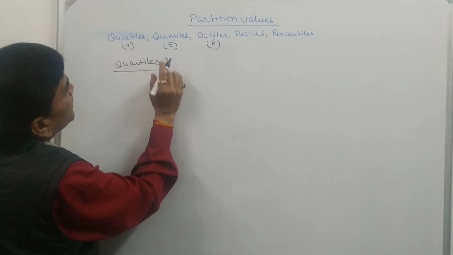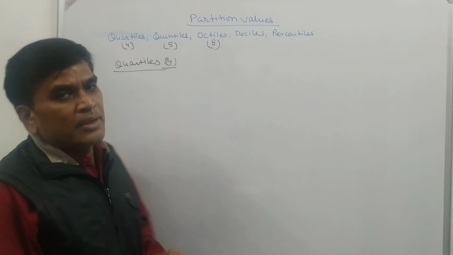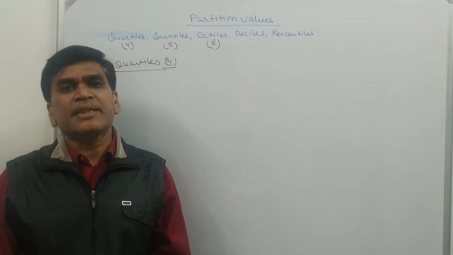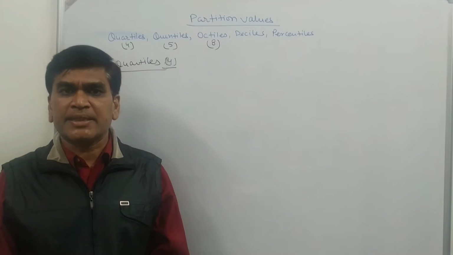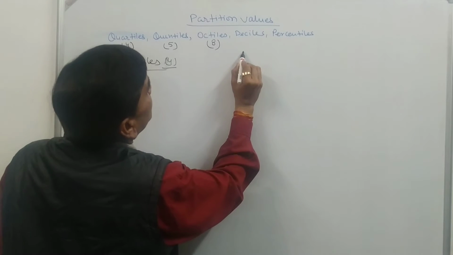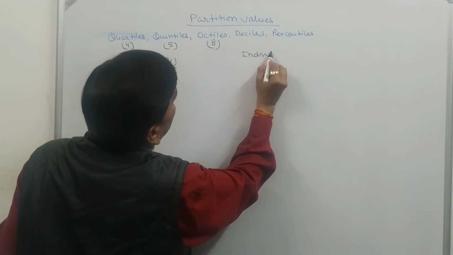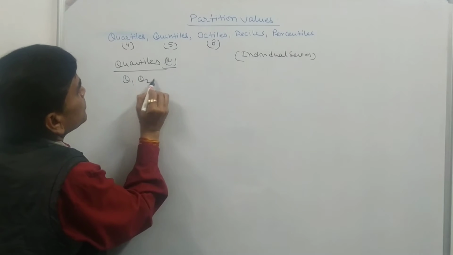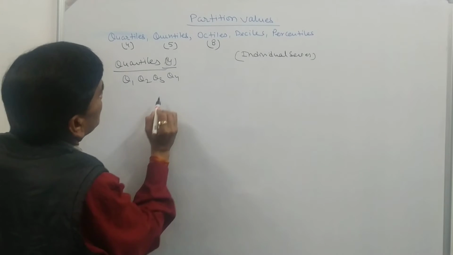Quartiles of a series. If we are dividing a series into 4 equal parts, that is called a quartile. For the case of an individual series, the quartiles are Q1, Q2, Q3, Q4.